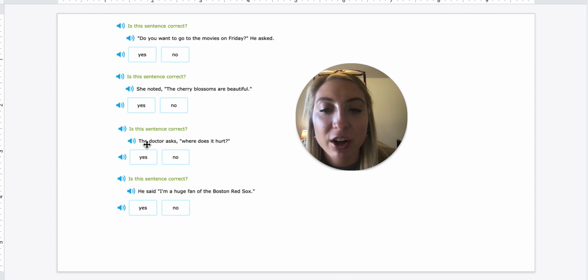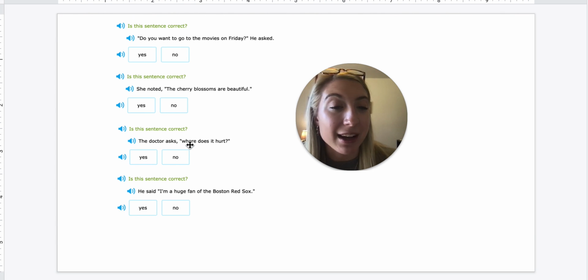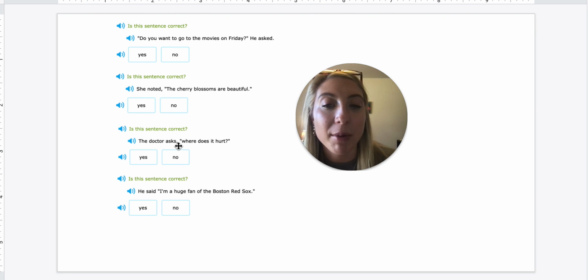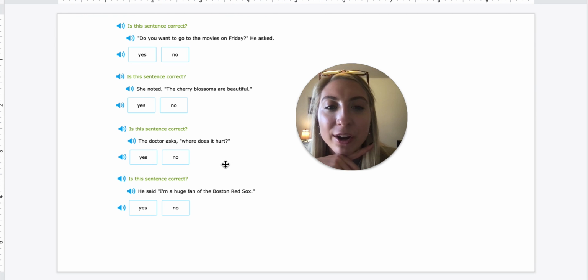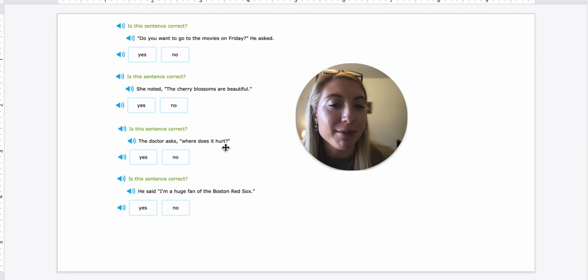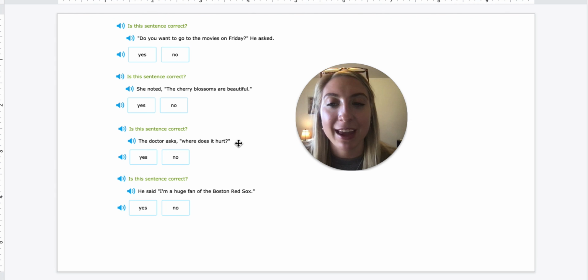So now when we look here, the doctor asked, "where does it hurt?" So we see the doctor asked, again, the quotation's at the end, so the comma comes before. Then we have our quotation, where does it hurt? But where is the first word of our quotation? That is lowercase. Remember, that should always be uppercase. So no, it is not a correct sentence, but we can give them a thumbs up because they did remember to put the question mark inside the quotation and not on the outside.